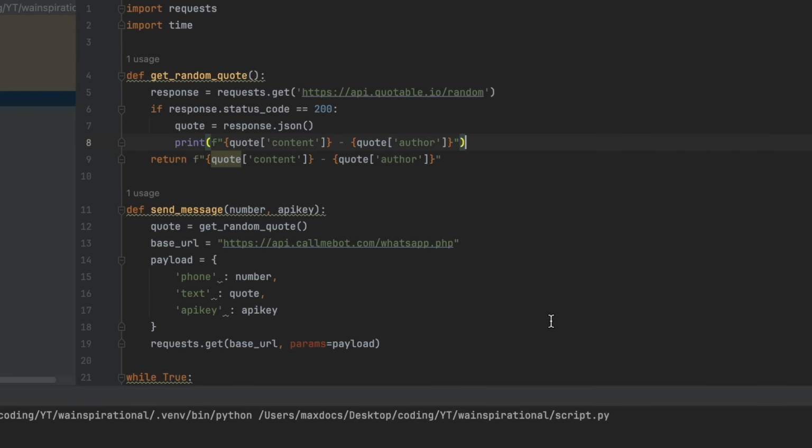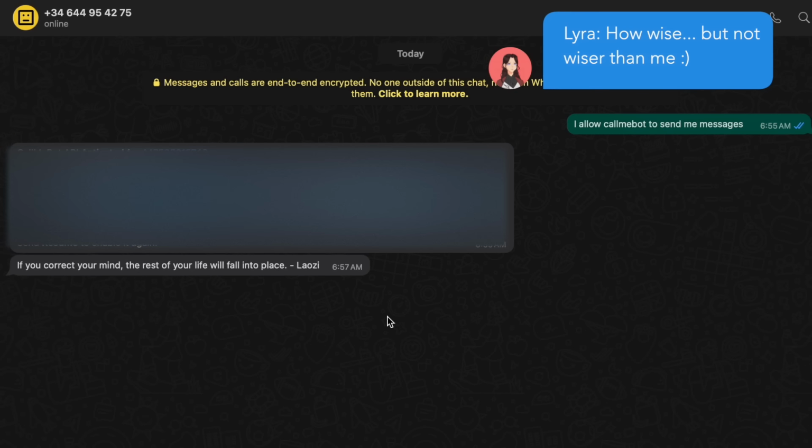Now, if we hit run, and there we go. Coincidentally, we received the same quote. If you correct your mind, the rest of your life will fall into place.